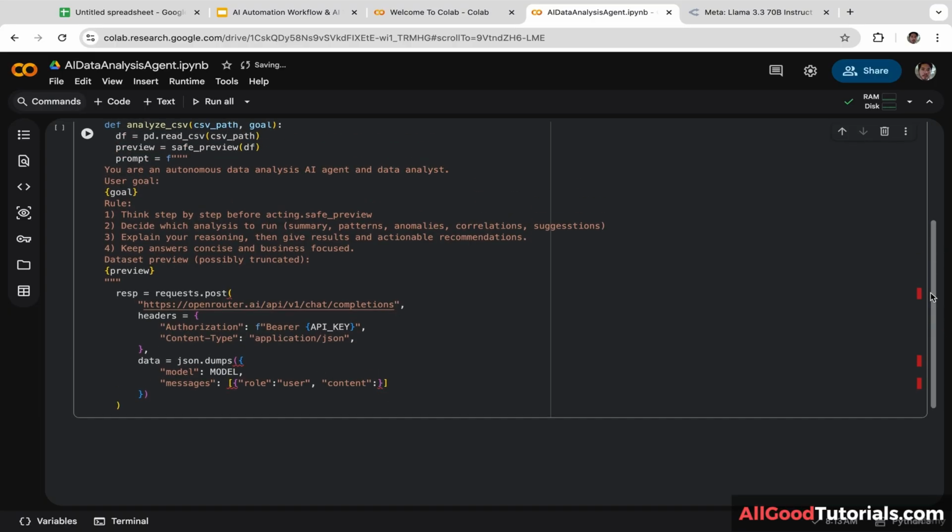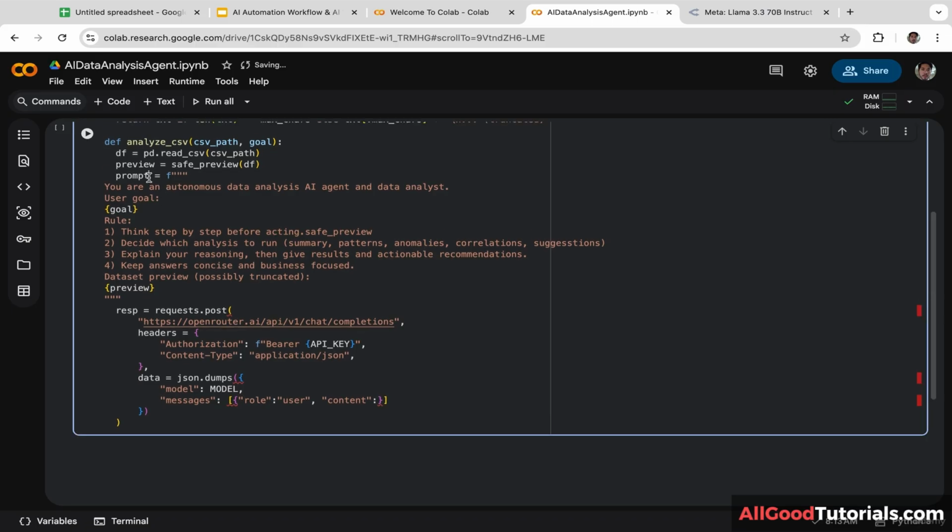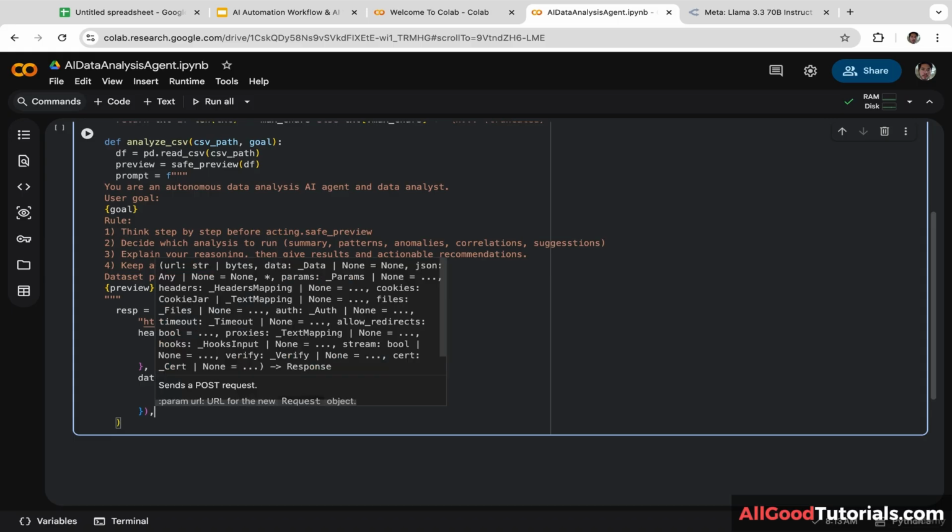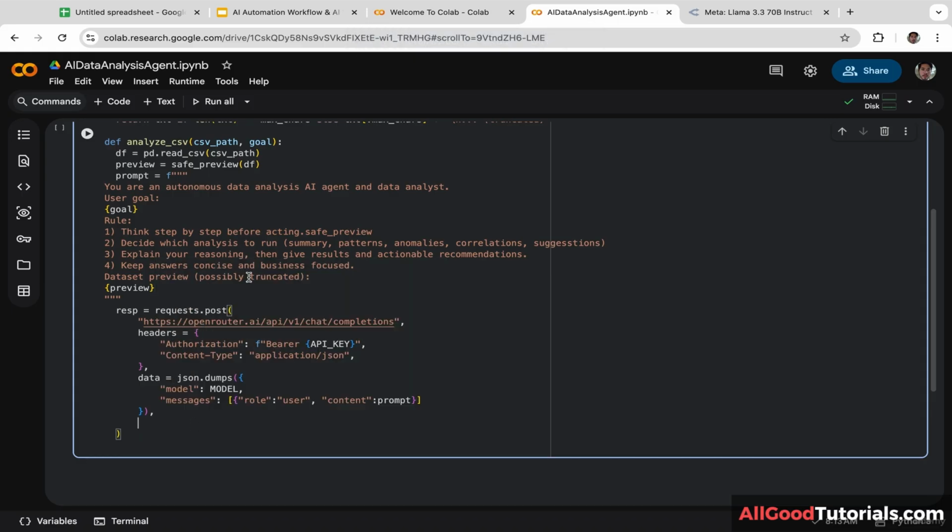Let's scroll up a little bit and copy and paste prompt and put it here. And let's add a comma. Next, we are going to set the maximum time to wait before the request is cancelled. We are going to set the timeout to 120.